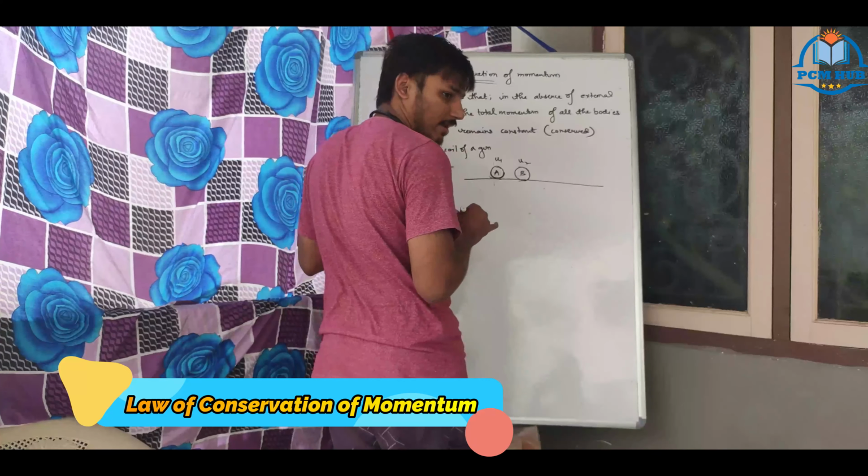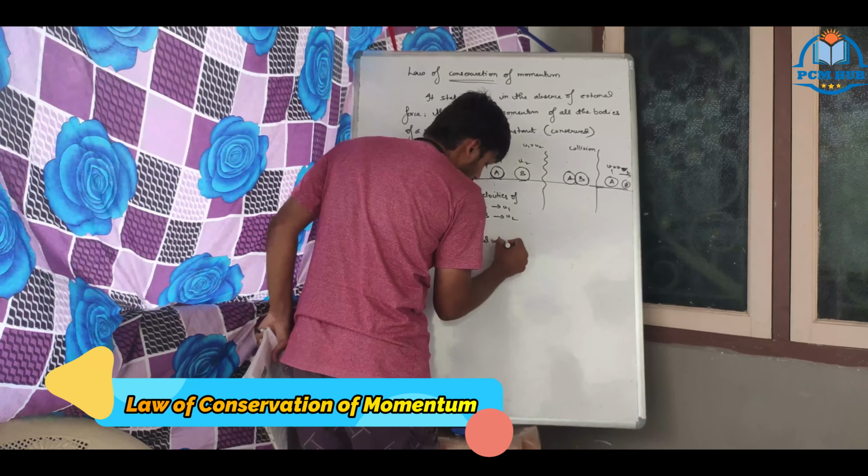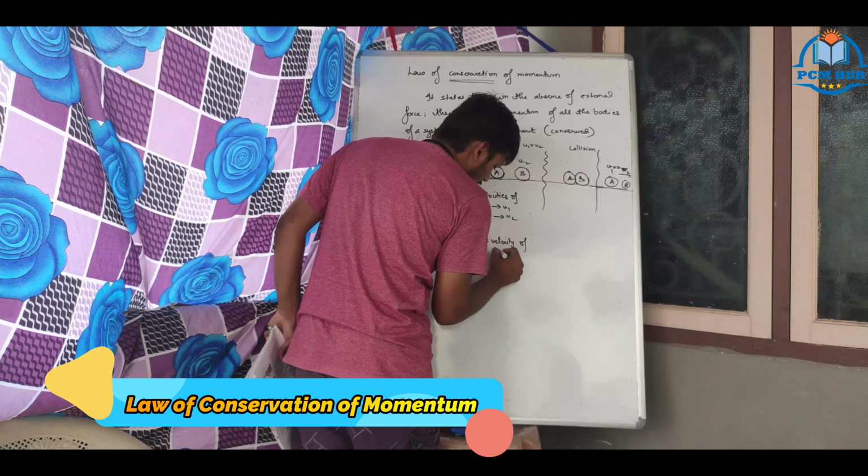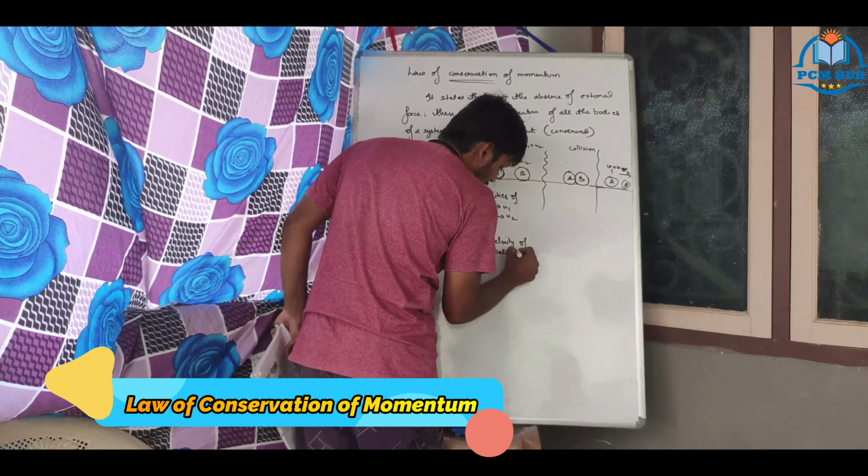Now let the initial velocities of ball A be u1, ball B be u2. Now after collision, the final velocity of ball A is v1, of B is v2.